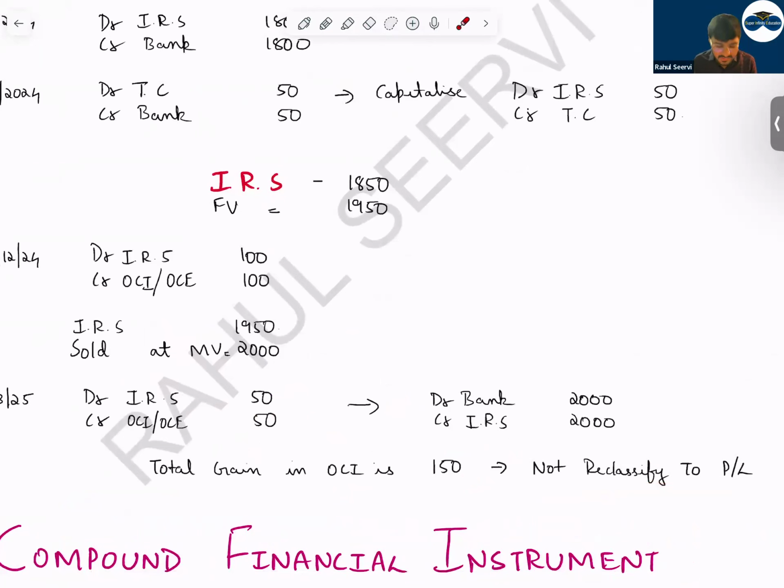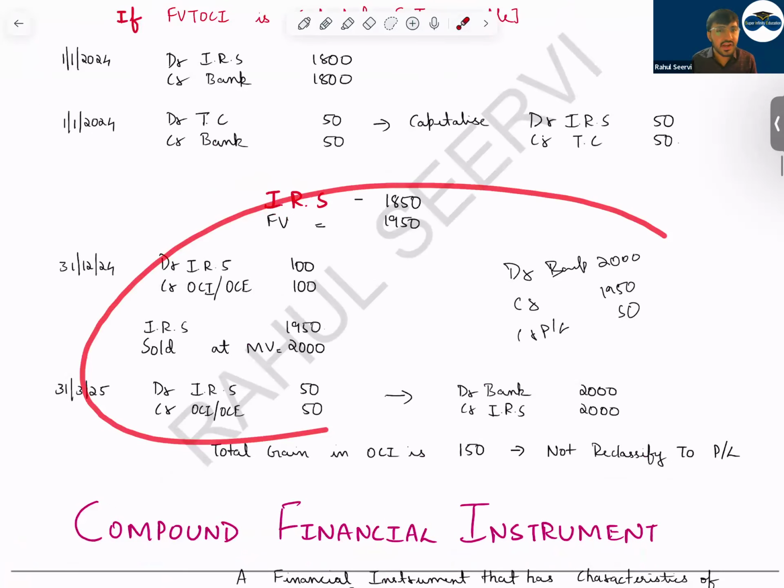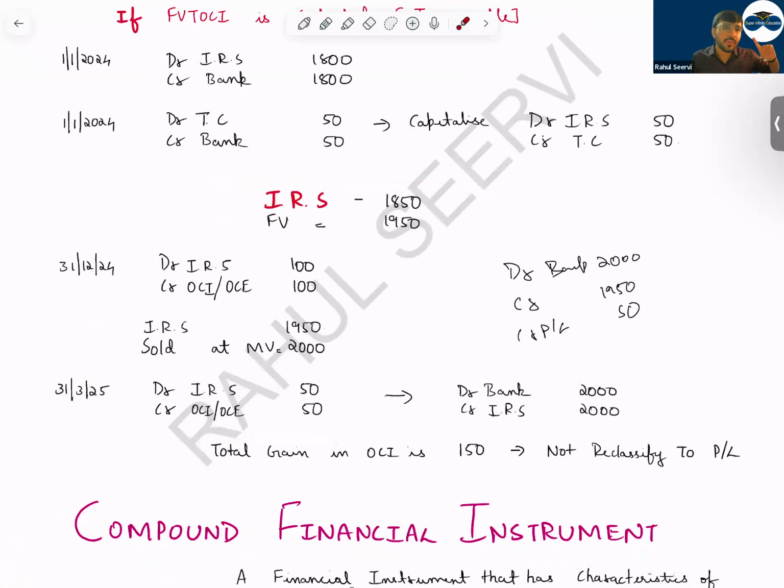And do not make the mistake of saying, sir, we are selling this, so debit bank 2,000, the value is 1,950 and the 50 I will take to P&L. Do not make this mistake. It's wrong. In case of OCI, you can't record anything into P&L. Everything will be in OCI only. So with this, the discussion regarding this is completed. We have completed the accounting treatment for financial assets, financial liabilities, and equity.